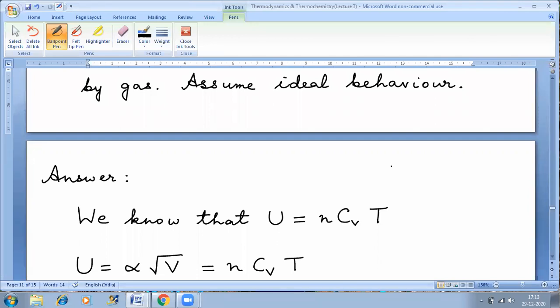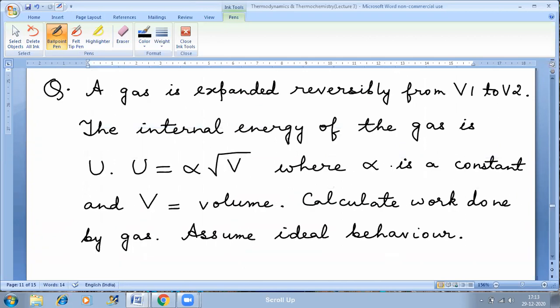Sir, alpha into 1 plus gamma ln V2 minus V1.